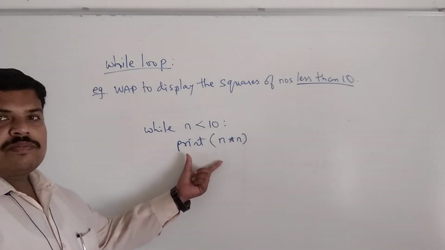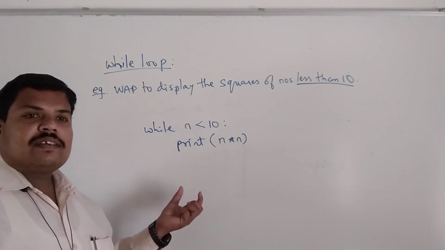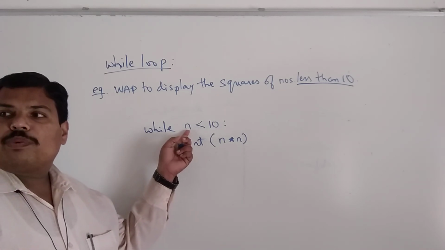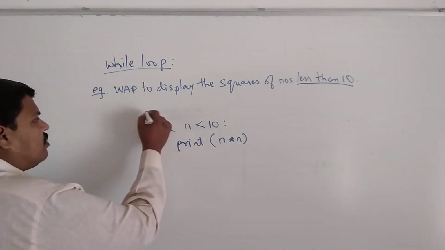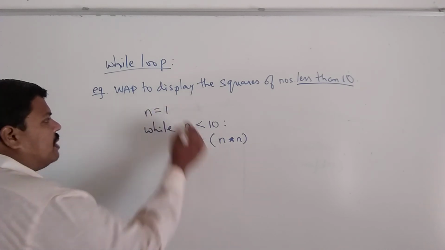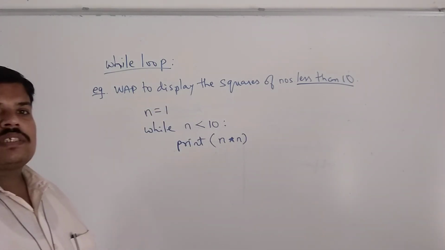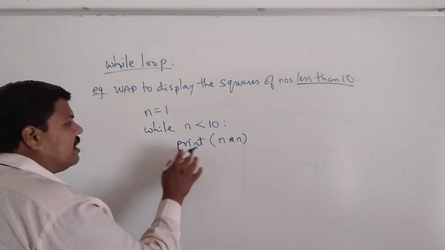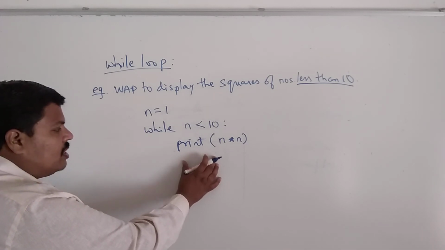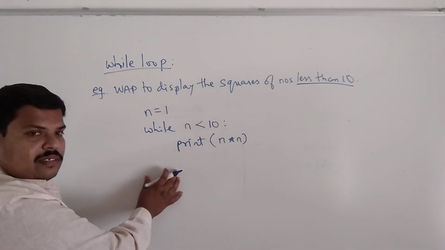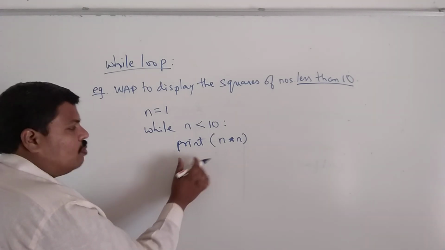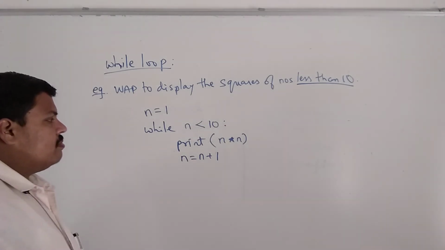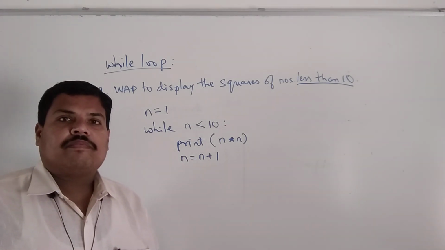Okay, now what remains? Initialization and updation. So this n will take the initial value as per your requirement. We can start it with 0 also or 1 also. But 0 square doesn't matter, so therefore we will start with 1. And what remains? Again the updation. So updation, we will definitely put it in the loop. If you put it outside the loop, it won't make sense. So what is the increment? We will increment it by 1. See? Clear? Okay.